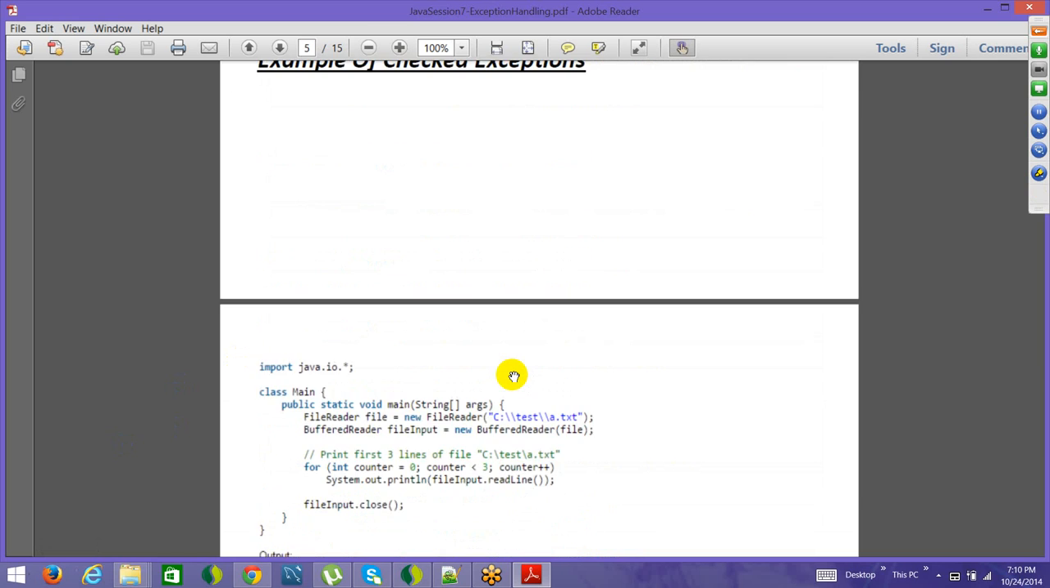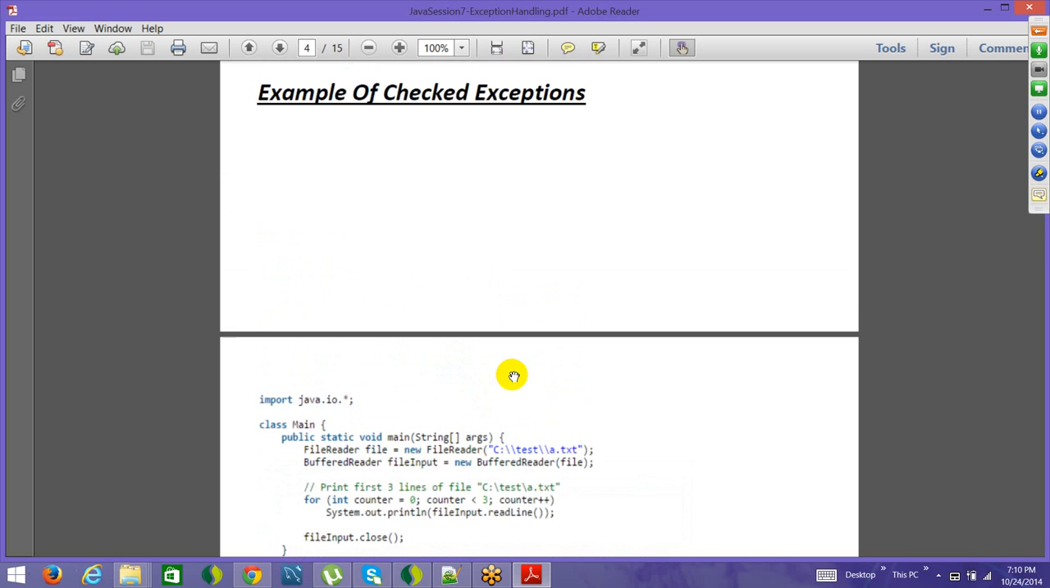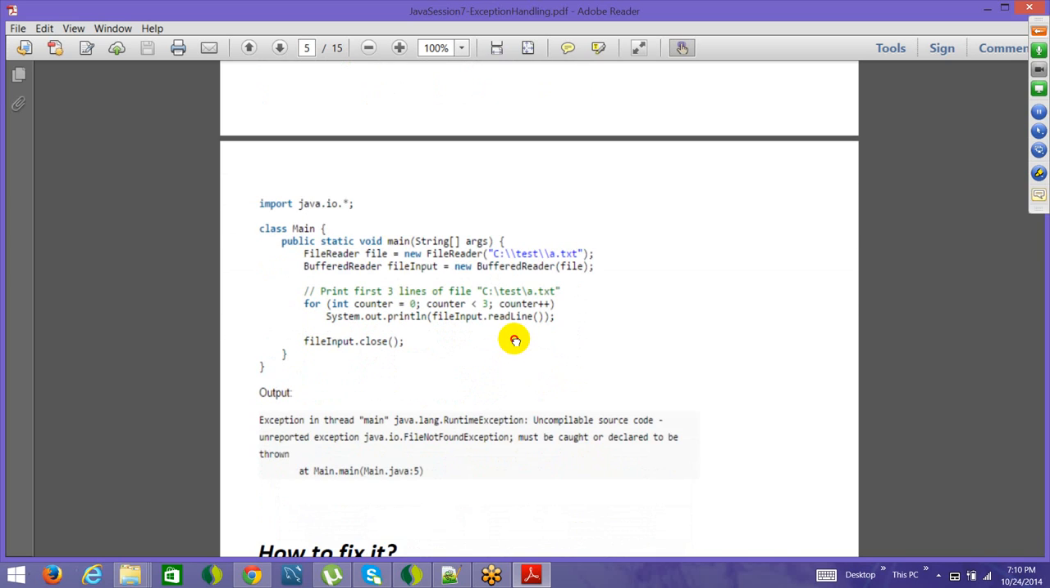Examples of checked exceptions are here. If you see this program, what we have here is that we are trying to read a particular file. There is nothing here where we are throwing any error, catching any error, or doing anything. But if you see, the source code is uncompilable. Why? Because maybe the path which you have here is not valid. There is no directory such as test, or maybe the directory is in D drive or some other drive.